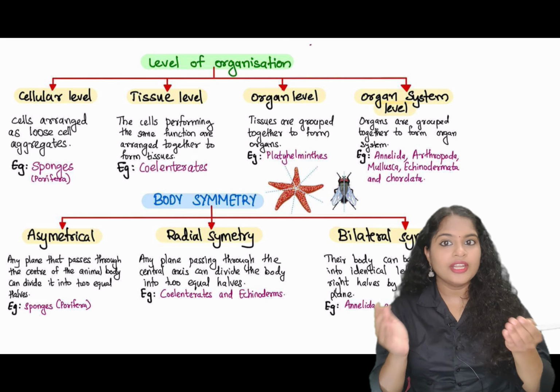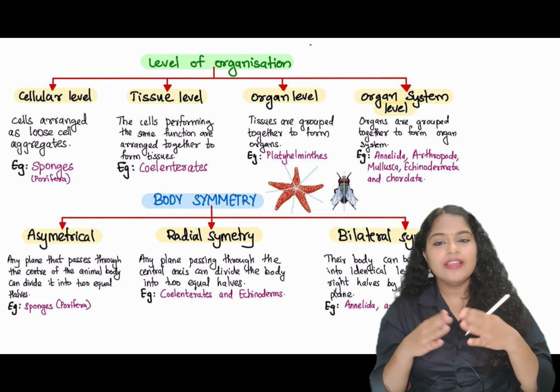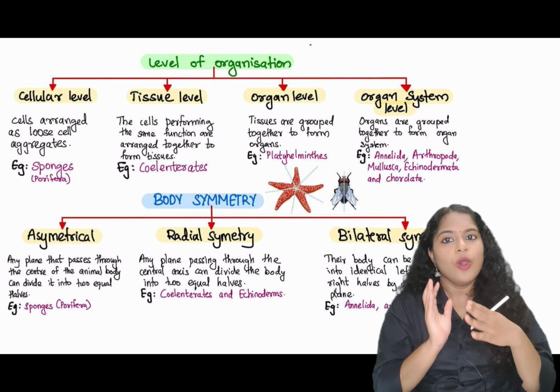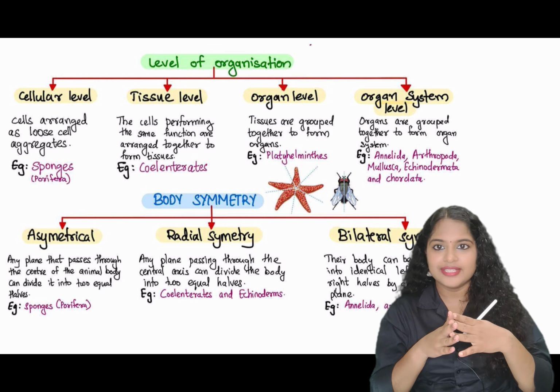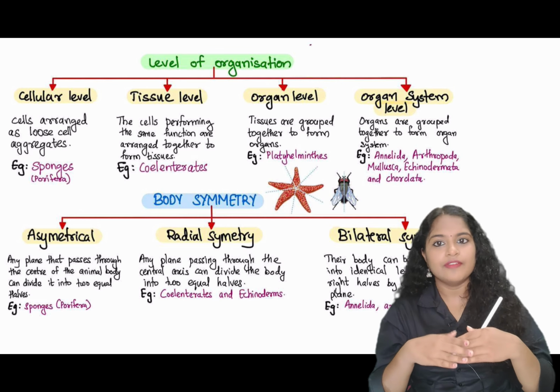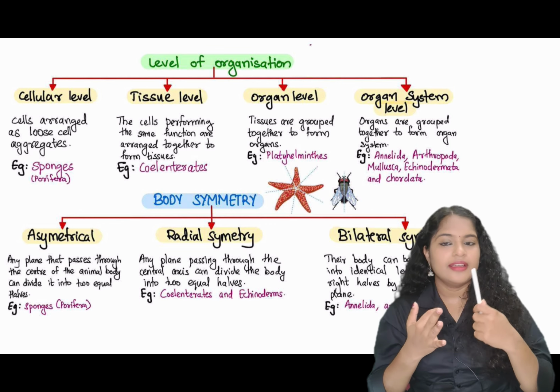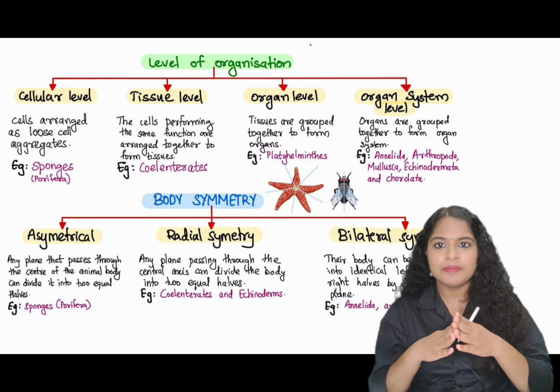Now coming to the organ level of organization. Organ level of organization means groups of similar cells or tissues combine together to form organs, and these organs take over the functions, like in Platyhelminthes. Now coming to organ system level of organization. I have a digestive system, circulatory system, neurological system. Every type of system is present in my body.